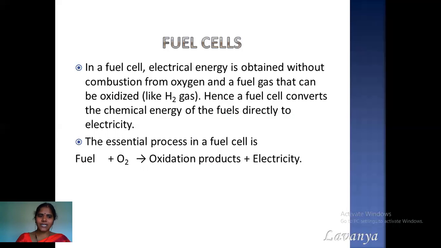What we generally do in fuel cells is, instead of combusting a fuel, we are oxidizing it. So the fuel is getting oxidized in the presence of oxygen, and we get the oxidation products, and the heat energy which is liberated can be converted into electricity. That is the major principle in fuel cells.